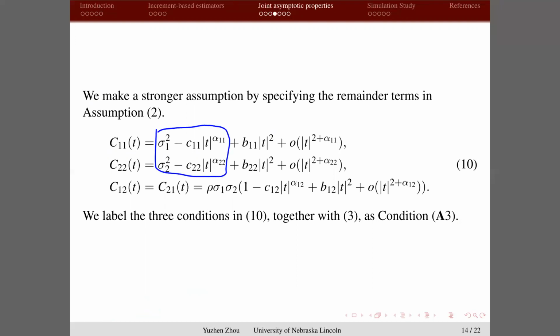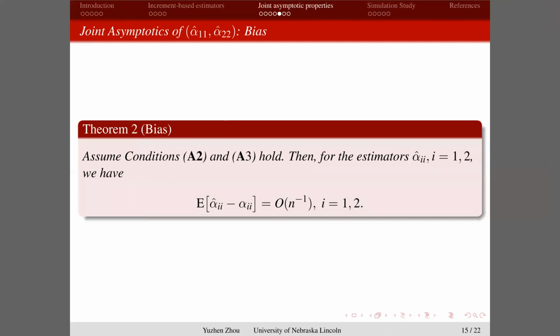In order to get a simpler form, we make some more specification on the expansion of the covariance function locally. With this condition, we found that the bias of the alpha i hat is big O of n to the power -1. It's like a regular efficient estimator.